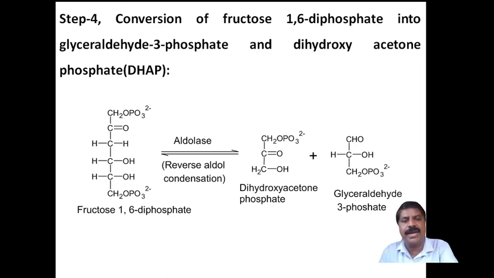Suppose an aldehyde and a ketone are combined to form one molecule. Therefore it is an aldol condensation. Aldol condensation means an aldehyde group and a keto alcoholic group are present and combine, but here exactly the reverse aldol condensation takes place. This is a reversible process in which fructose 1,6-diphosphate is converted into dihydroxyacetone phosphate and glyceraldehyde 3-phosphate. These are simple molecules that will be further broken down. That is the fourth step.